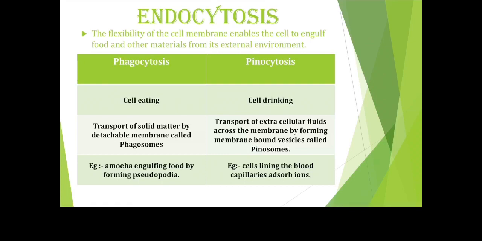Phagocytosis is the transport of solid material, whereas extracellular fluids are transported in the process of pinocytosis. Phagocytosis happens with detachable membrane vesicles called phagosomes, whereas pinocytosis happens with pinosomes, which are membrane bound vesicles. An amoeba engulfing food by forming pseudopodia is an example of phagocytosis, whereas cells lining the blood capillaries absorbing ions is an example of pinocytosis.